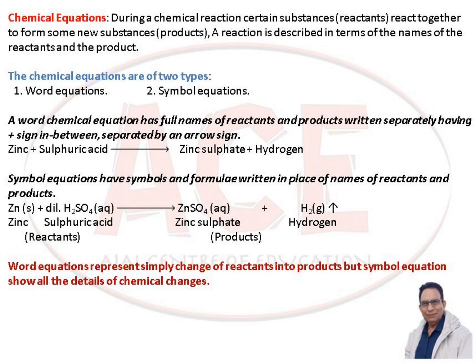In the case of symbol equations, symbols and formulae are written in place of names of reactants and products. Like Zn, that is the symbol of zinc, reacting with sulfuric acid which is H2SO4, gives zinc sulfate which is ZnSO4, and hydrogen gas is released, that is H2. The word equations represent simply the change of reactants into products, but symbol equations show all the details of chemical changes.